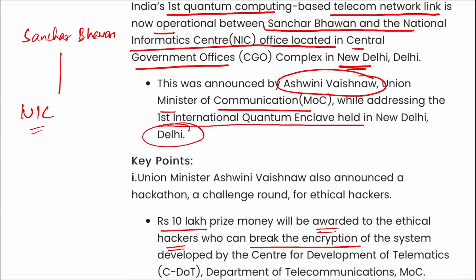All right, a 10 lakh prize money will be awarded to the ethical hackers who will break the encryption of the system developed by the Center for Development of Telematics that comes under the Department of Telecommunication. That means hackers who hack the systems are welcome here, and they are being asked that if they break or decrypt the system, they will be given a certain prize money.